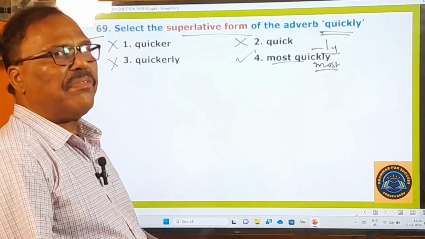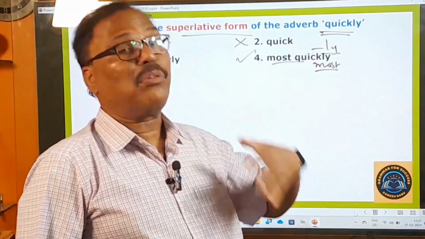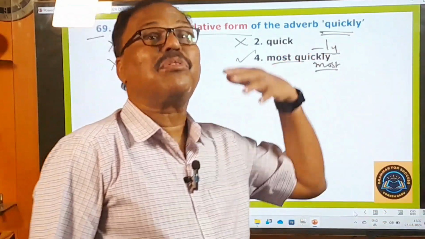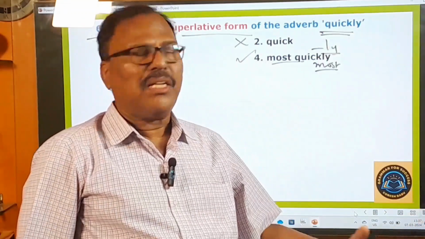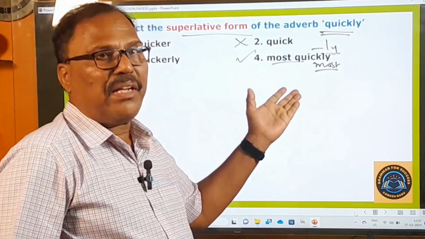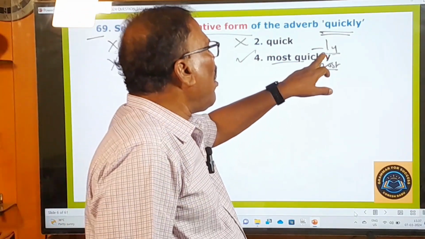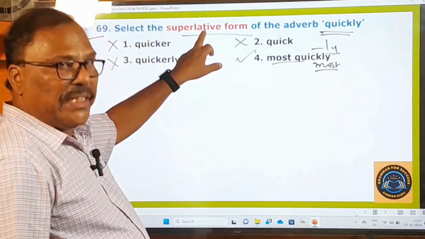Take all ly words: wonderfully, most wonderfully; beautifully, most beautifully; honestly, most honestly; splendidly, most splendidly; surprisingly, most surprisingly. All ly ending words are generally called adverbs, and they always take most before them to form the superlative degree.